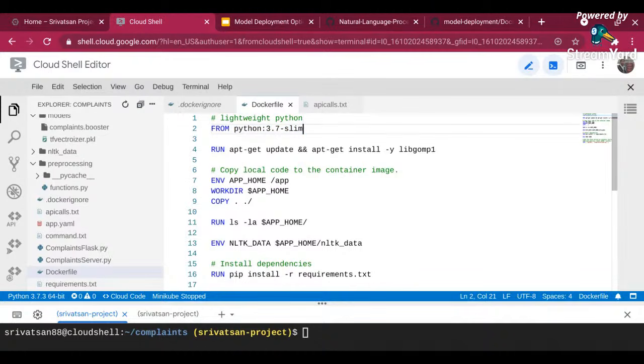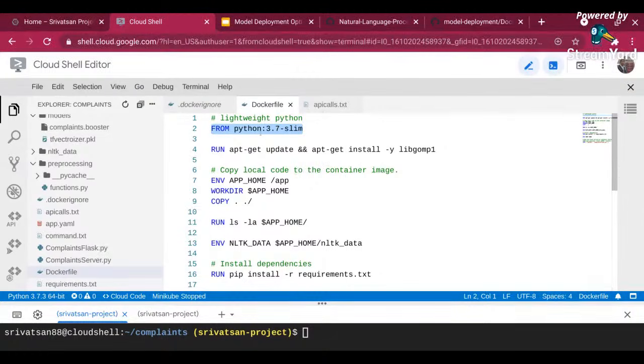Just make sure when you're creating a container, you have only what is necessary in it. You don't want to load everything in a container and make your container bulky, because one, the container image size will increase, and second, it will also take more time for the container to load. So I'm just calling the slim version of Python, which is a very lightweight version. And in that, I'm going to install what all I want. That's what I'm going to do.